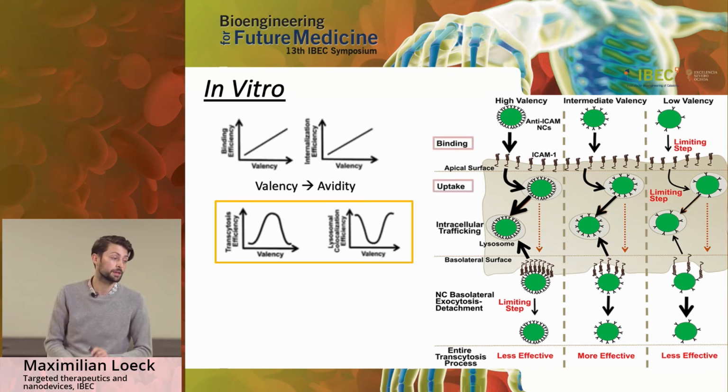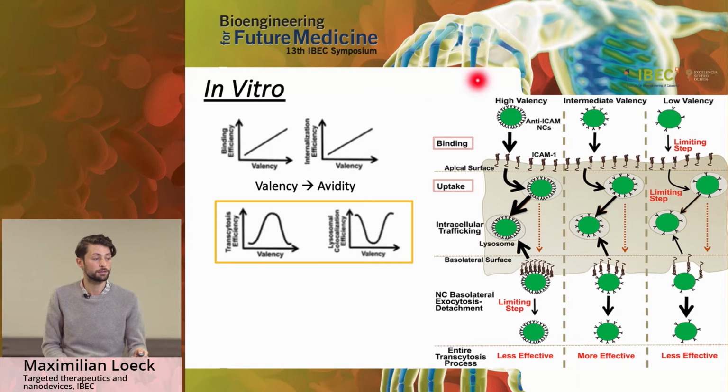This is because transcytosis is a complex multi-step process, where on the apical side, you have binding and uptake of the particles, which show a positive correlation with valency, meaning that the high valency particle has very high binding and uptake due to its many targeting moieties, and the low valency particle has a limiting step here because it doesn't bind as readily as the high valency particle.